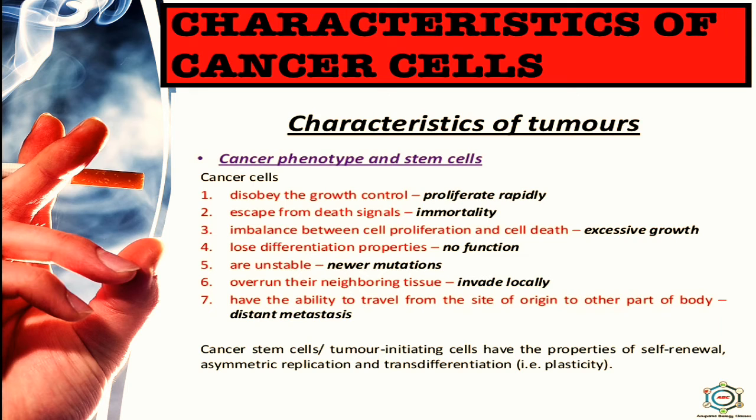They disobey growth control, that is, proliferate rapidly, escape from death signals, immortality, imbalance between cell proliferation and cell death, that is excessive growth. Then they lose differentiation properties, have no functions, are unstable, have newer mutations, overrun their neighboring tissues, invade locally, and have the ability to travel from the site of origin to other parts of the body, that is distant metastasis.